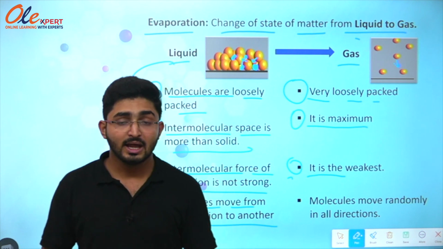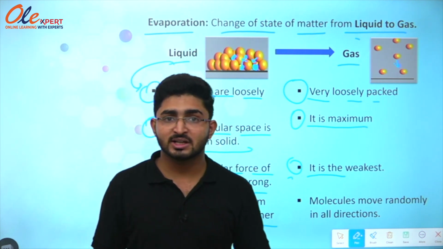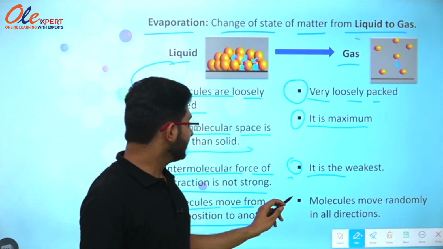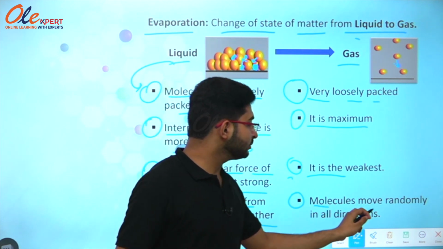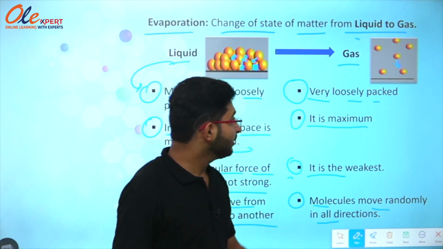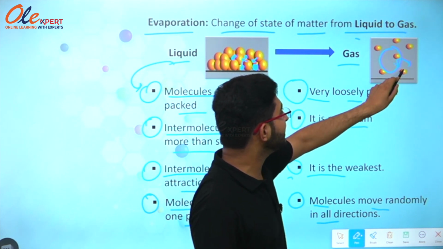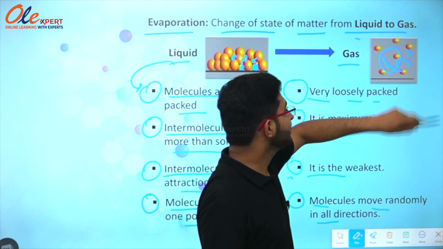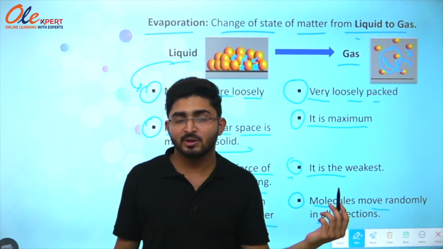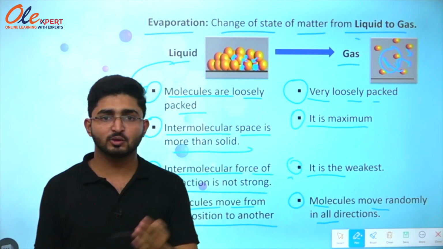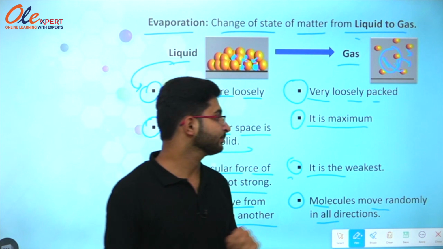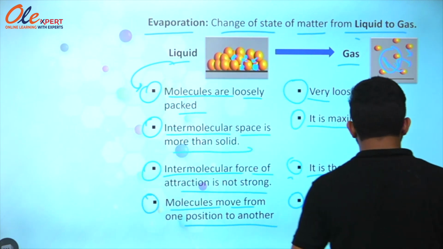The next point is molecules move randomly in all directions. Why? Because there is a huge gap between them, so they can move from one place to another in all directions. So this is all about evaporation.